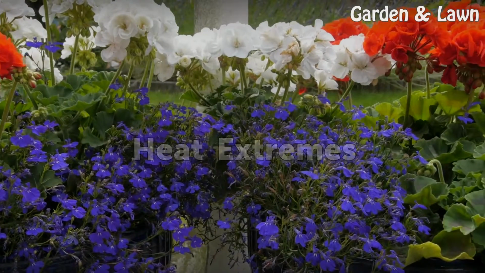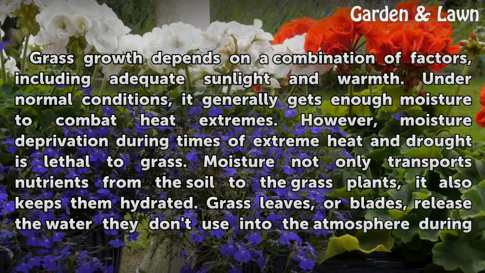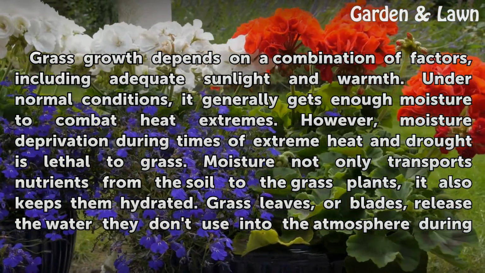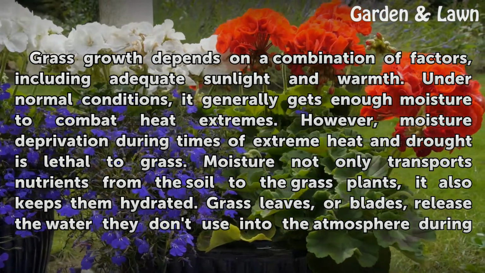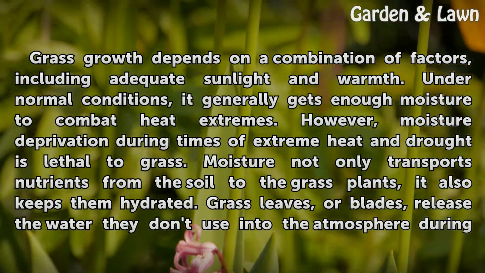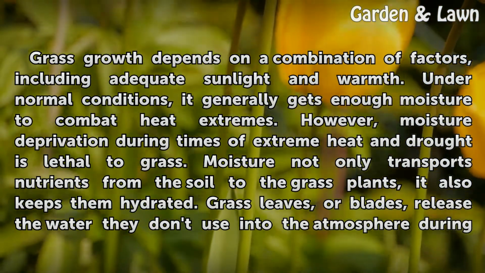Heat extremes. Grass growth depends on a combination of factors, including adequate sunlight and warmth. Under normal conditions, it generally gets enough moisture to combat heat extremes. However, moisture deprivation during times of extreme heat and drought is lethal to grass.